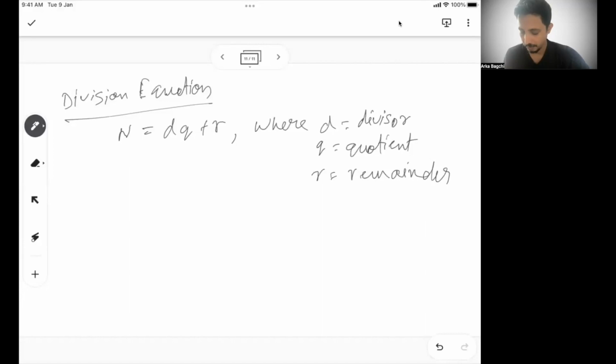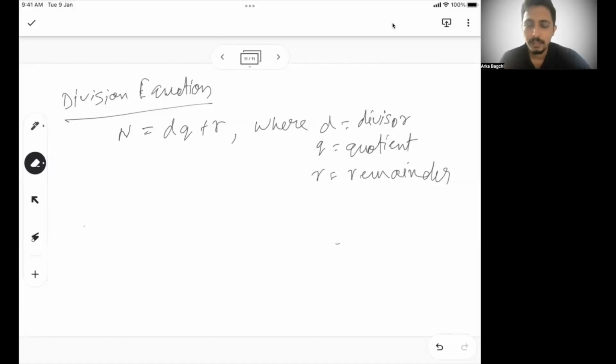N is equal to d into q plus r. So you can write any number like this. All of you know this equation. I just wanted to touch upon a simple problem on this, and then we'll wrap it up.